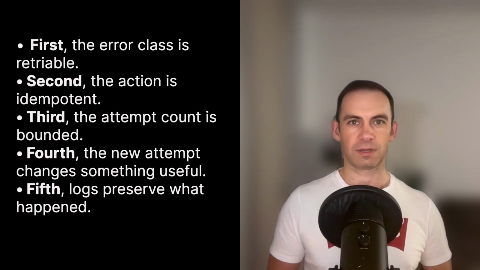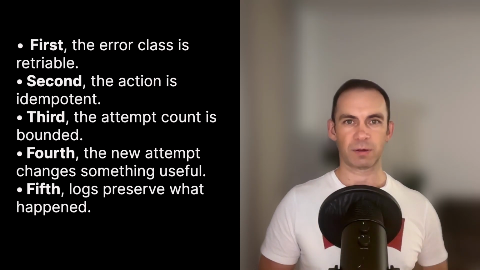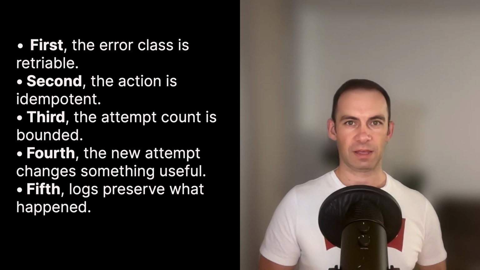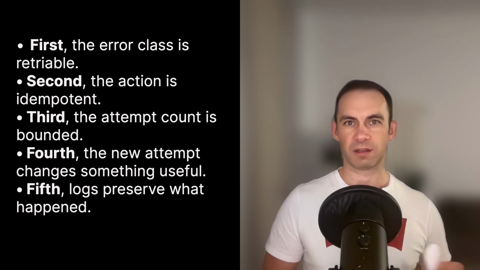Now let us define the retry gate. A retry is appropriate only when five checks pass. First, the error class is retriable. Second, the action is idempotent. Third, the attempt count is bounded. Fourth, the new attempt changes something useful. Fifth, logs preserve what happened. If any of these checks fail, retry is probably not the first lever.